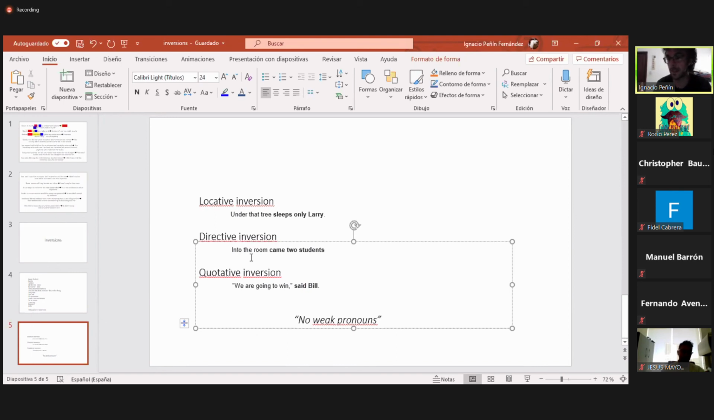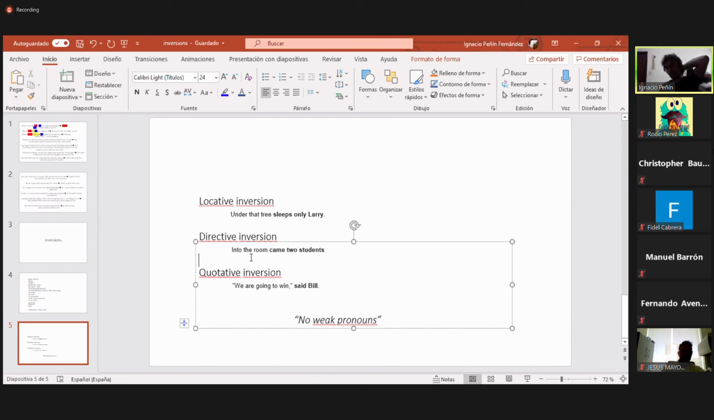And the last one is also very easy. You have seen that very frequently in books. For example, the usual way we use a quote, we are going to put first the subject and then the verb. For example, Bill said we are going to win, or we are going to win, Bill said. Okay, and in this case, we can change also the structure, putting the verb prior to the name. We are going to win, said Bill, I'm sorry.